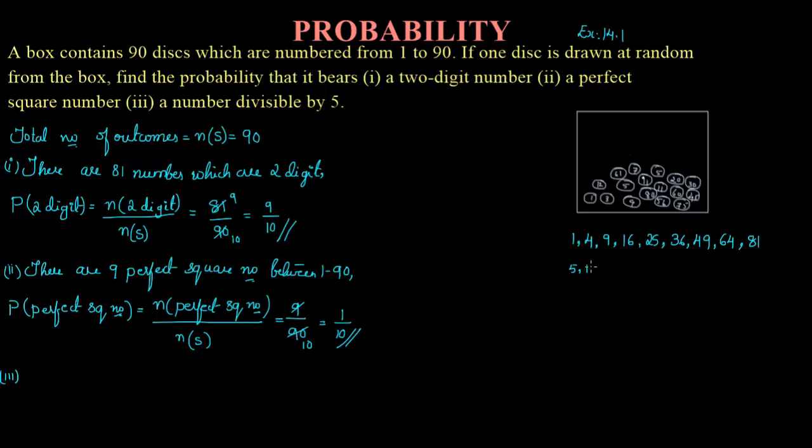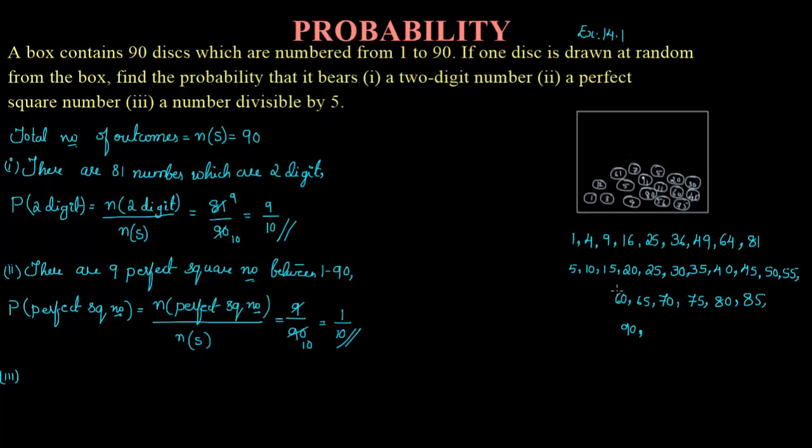So 5, 10, 15, 20, 25, 30, 35, 40, 45, 50, 55, 60, 65, 70, 75, 80, 85, 90, 95. 95 I should not write, because the discs are numbered from 1 to 90 only.